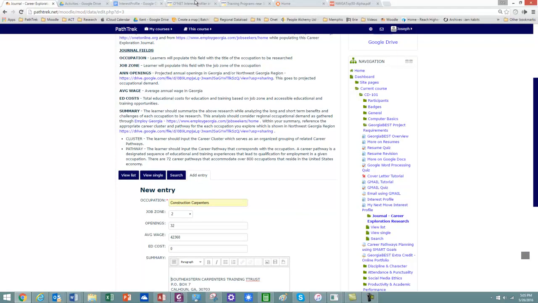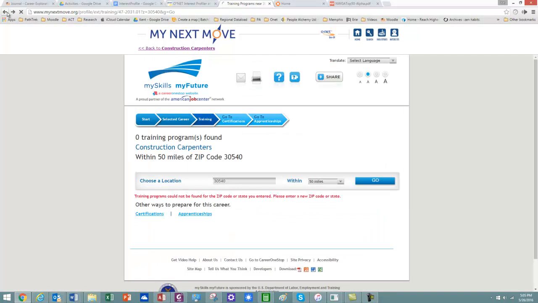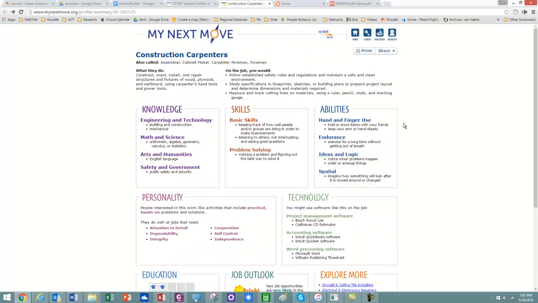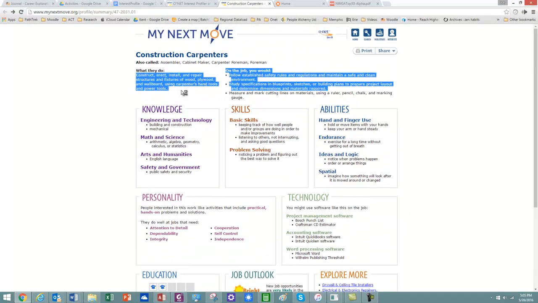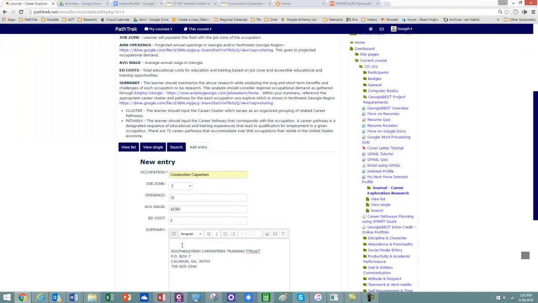And then the other thing we want to do is go back to our carpenter. We'd want to know what they do so that we could copy that here. Control C. I'm going to put that in there. And then we'd want to summarize what we found out. So we'd want to say, okay, construction carpenters